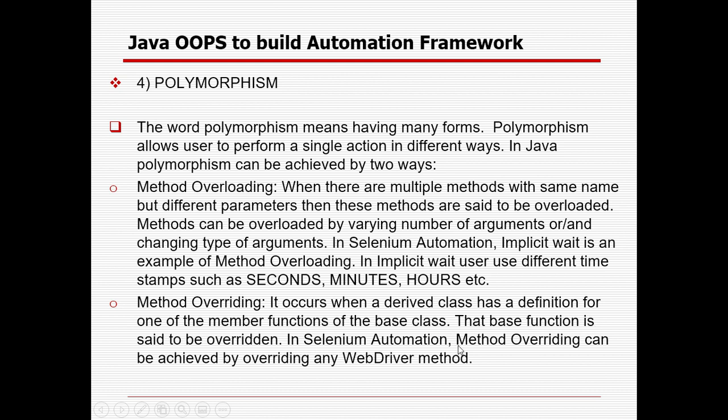In Selenium automation, method overriding can be achieved by overriding WebDriver methods. In the WebDriver there are a lot of methods, but as and when required, we can override those. We will see in real-time examples what methods can be overridden. Let me give you one example: implicit wait can also be overridden. Suppose in the base class you are using implicit wait